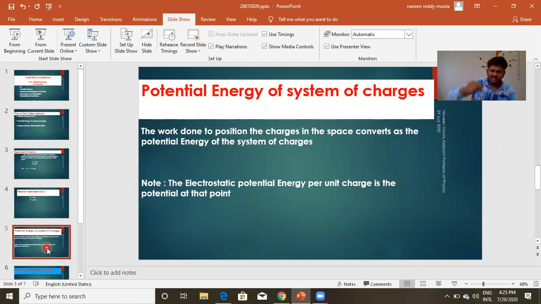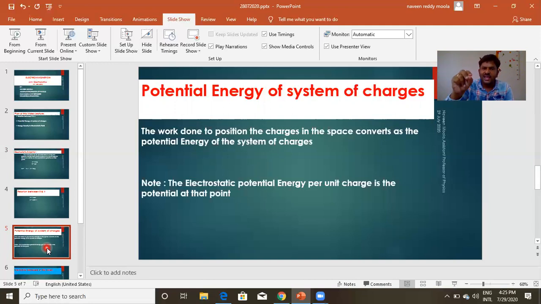Exactly similar to that case, in electricity we are moving a charge against the field by a certain distance. To move that, we need to do some work. That work resides in the form of electrostatic potential energy. In other words, in an electrostatic field, if we want to place a charge at a particular point, we need to do some work.